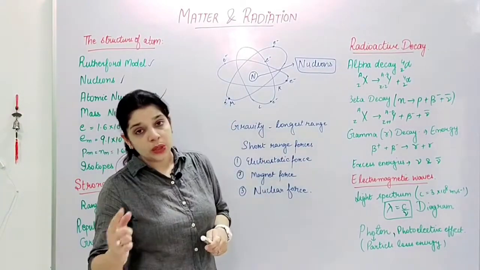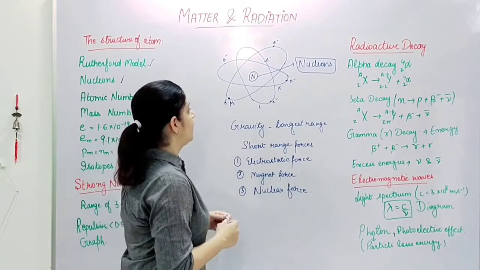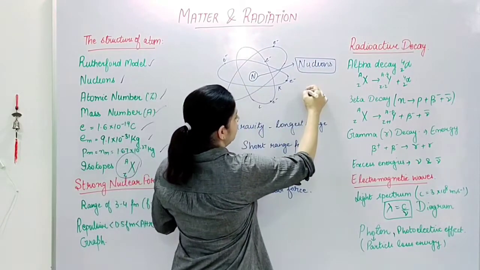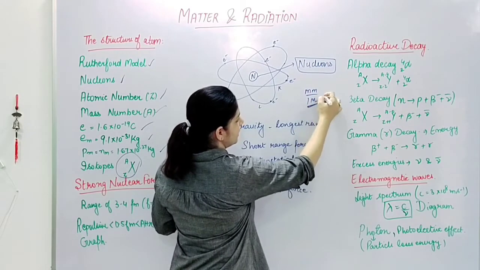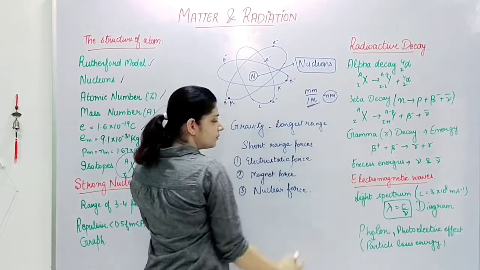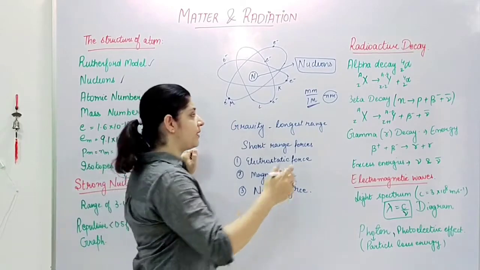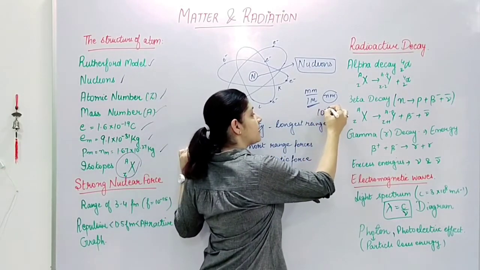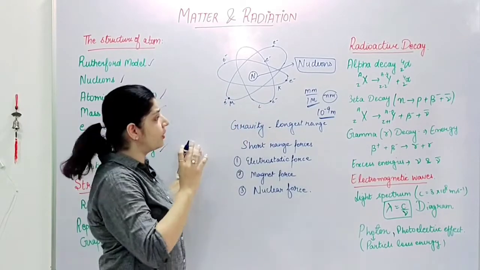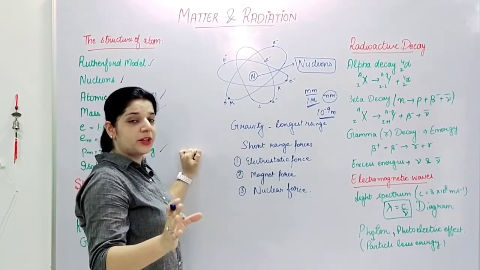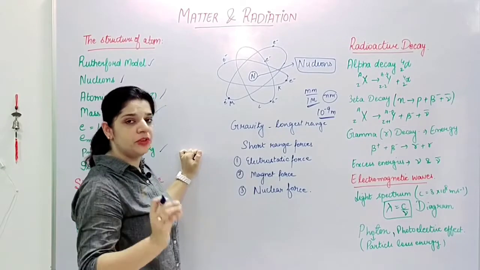But the nuclear forces, I told you the size of an atom is millimeters divided by 1 million. So basically it goes to nanometers, which is 10 to power minus 9 meters. It is the size of the atom. Now you will get to know the size of the nucleus.